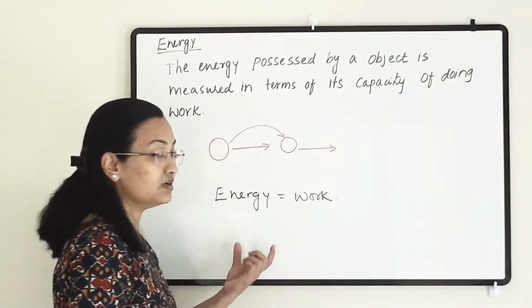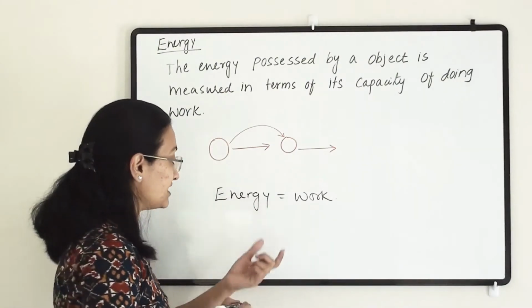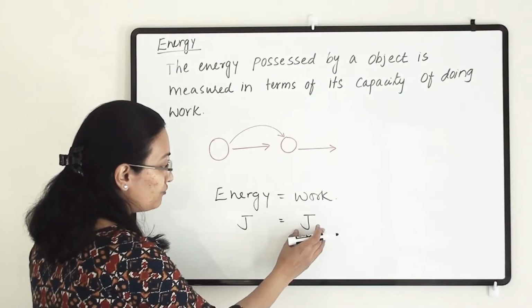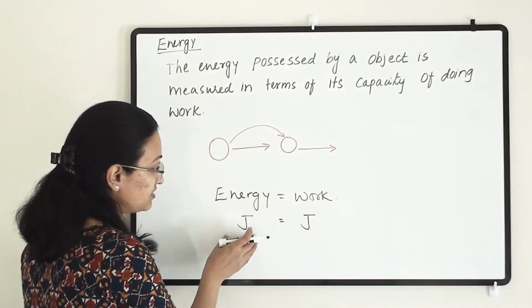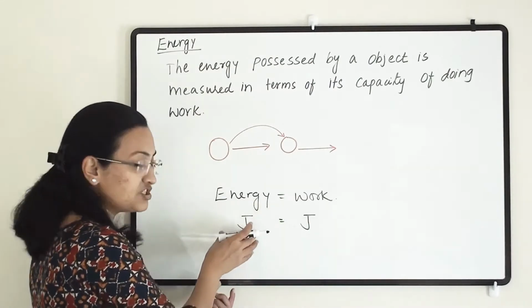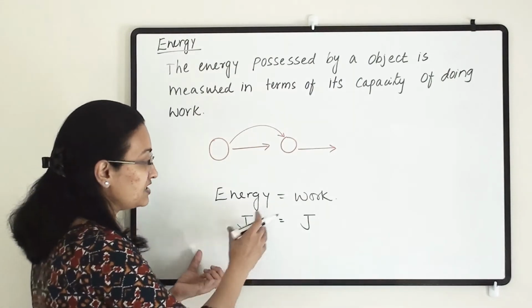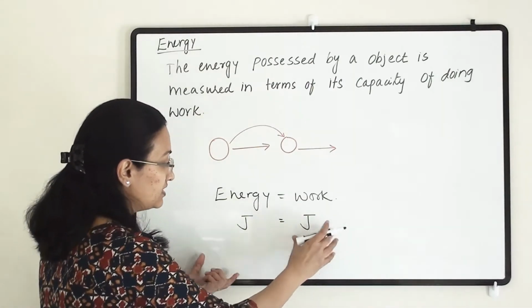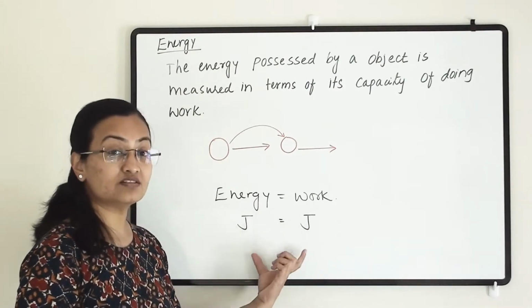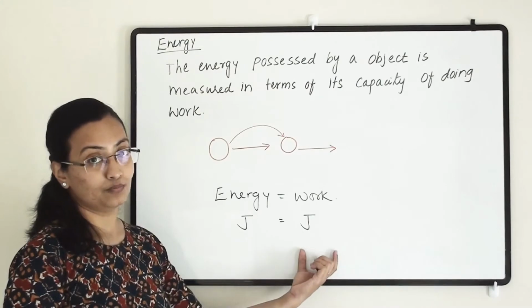So the measure of energy and work is the same, that is joule. How much work has been done, that much energy is being used, or how much energy we are using, that much work will be done. So we are measuring energy and work in the same unit, that is joule.